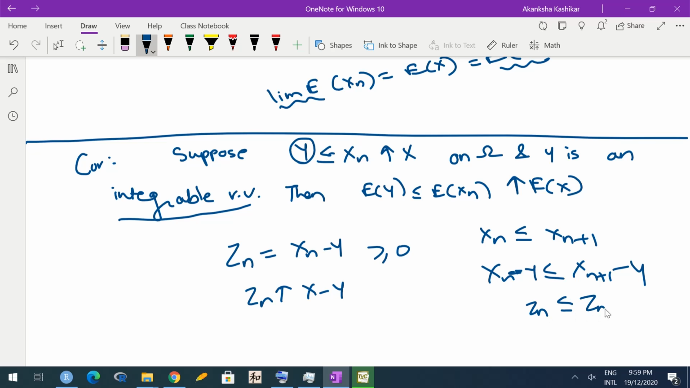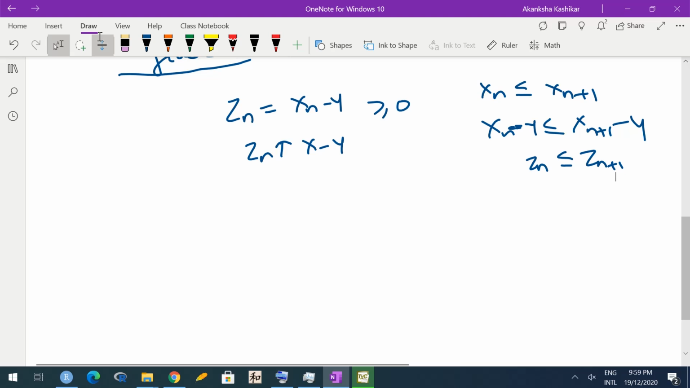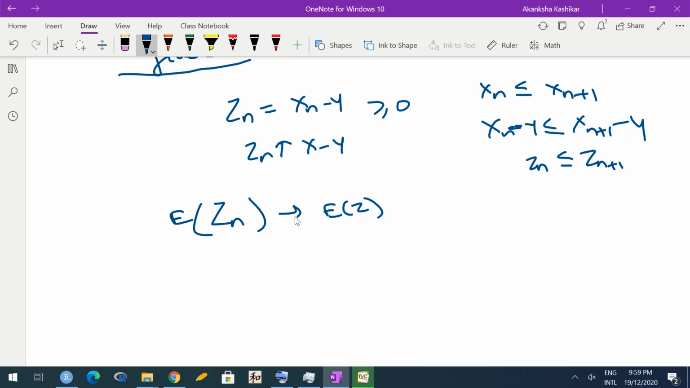So Zn is less than or equal to Zn plus 1, because that is my definition of Zn. Hence, I now have Zn as a non-decreasing sequence of non-negative random variables, and that's what we need. So expected Zn would converge to expected Z. We can say it increases to. Z is the limiting random variable, and what is Z?